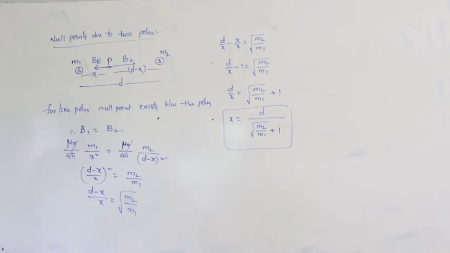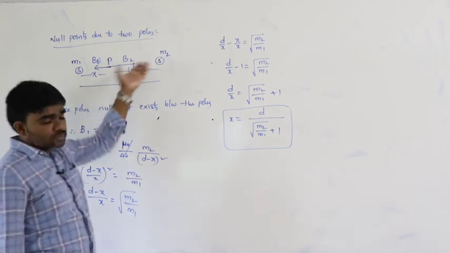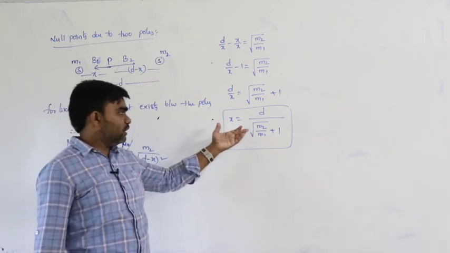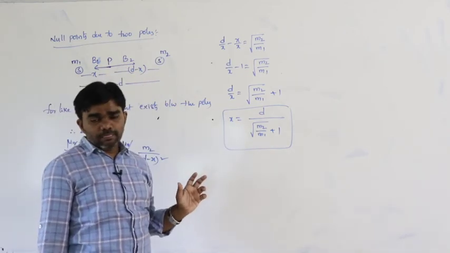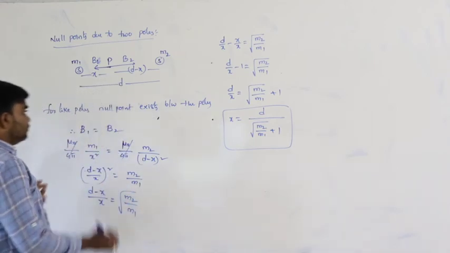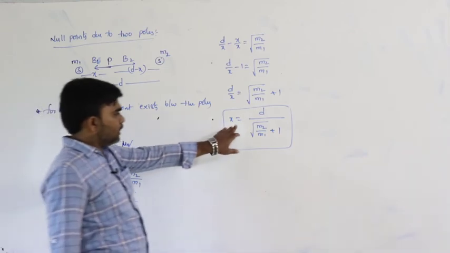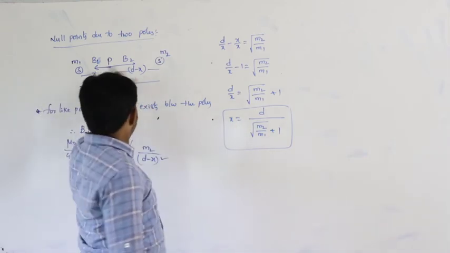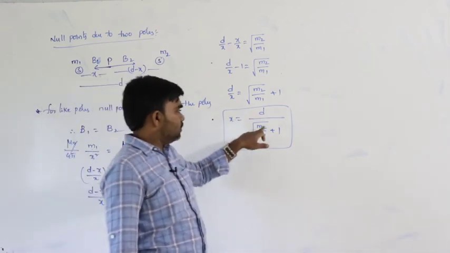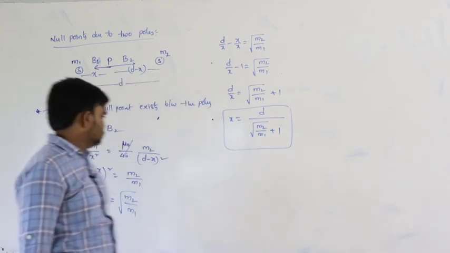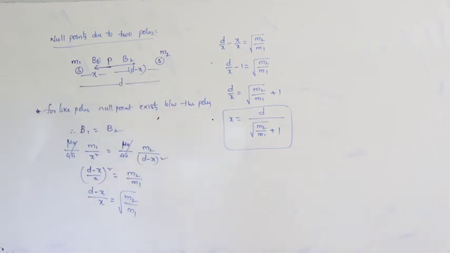So, this is the null point due to the like poles, maybe two south poles or two north poles, then the null point exists in between them only. Null point exists in between them for the like poles. What is the position of the null point from the first pole? From the first pole, that is d by (square root of m2 by m1 plus 1). So, like this. In the same way,